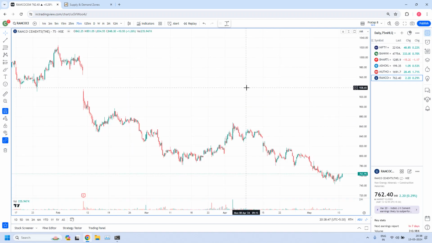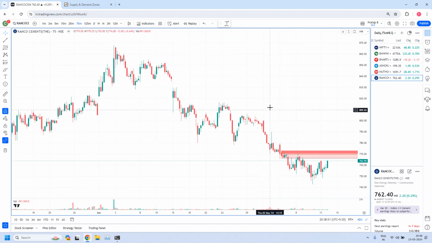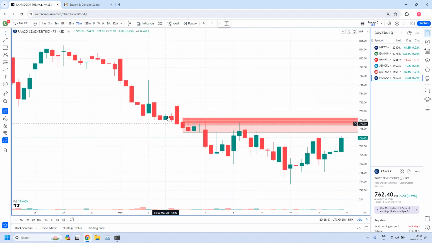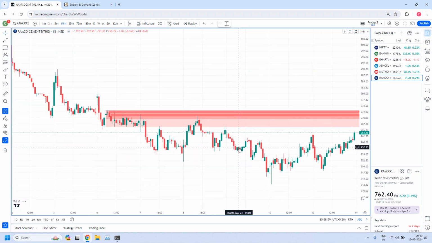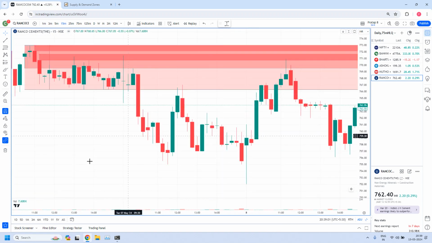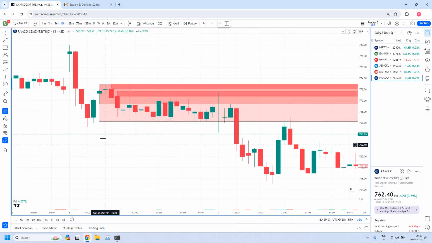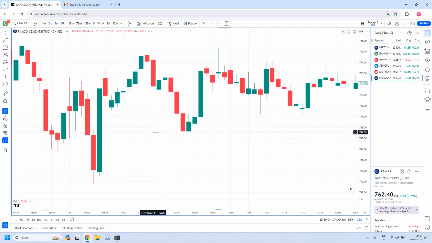Ramco Cement. This is again a 75 minutes supply zone, high liquidity supply zone. We have a drop, 4 base candles and a drop, fine tuned with 15 minutes time frame. We have a rally, 3 base candles and a drop candle. Inside, we identified a 5-minute zone.